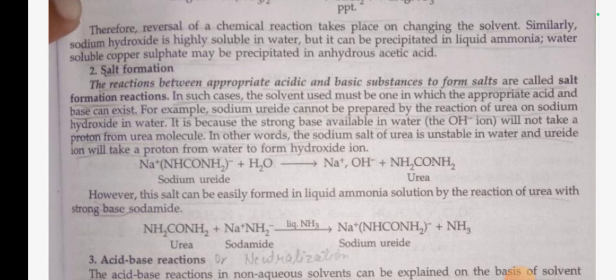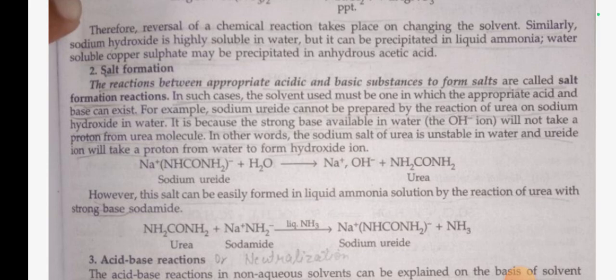Number 2. Salt formation. The reaction between appropriate acidic and basic substances to form salt is called salt formation reaction. In such cases, the solvent used must be one in which the appropriate acid and base can exist. For example, sodium uride cannot be prepared by the reaction of urea with sodium hydroxide in water. It is because the strong base available in water, OH negative ion, will not take a proton from the urea molecule.